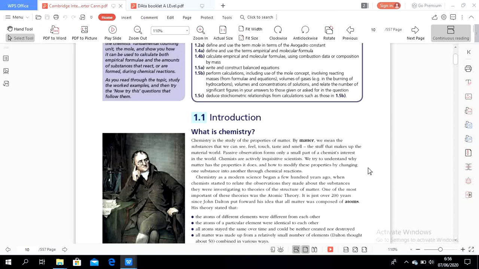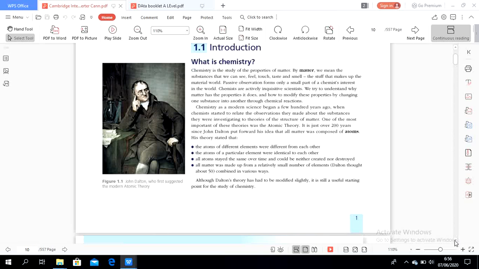It is just over 200 years since John Dalton put forward his idea that all matter was composed of atoms. What is his theory? Number one, the atoms of different elements were different from each other.